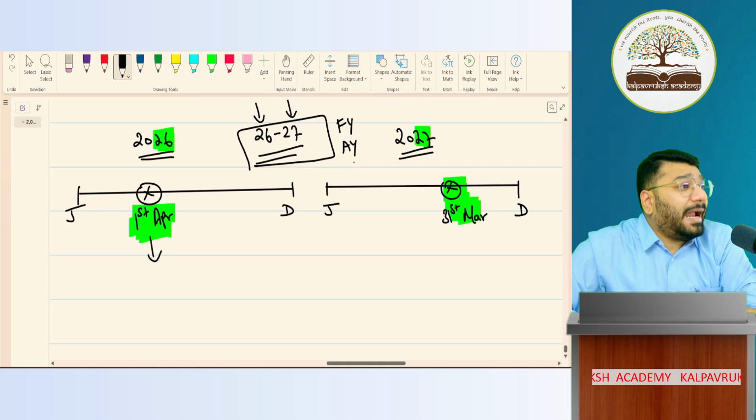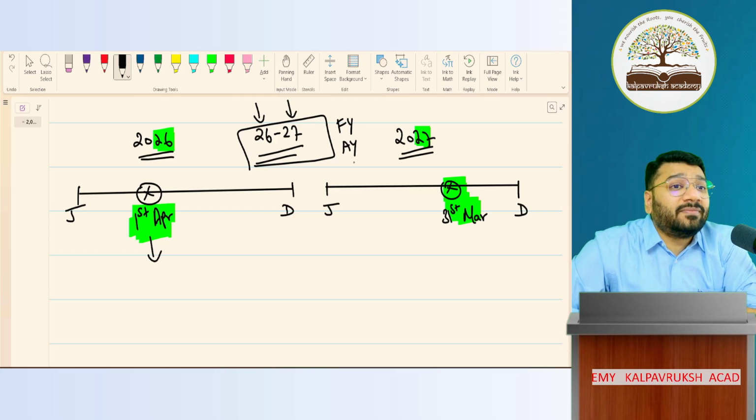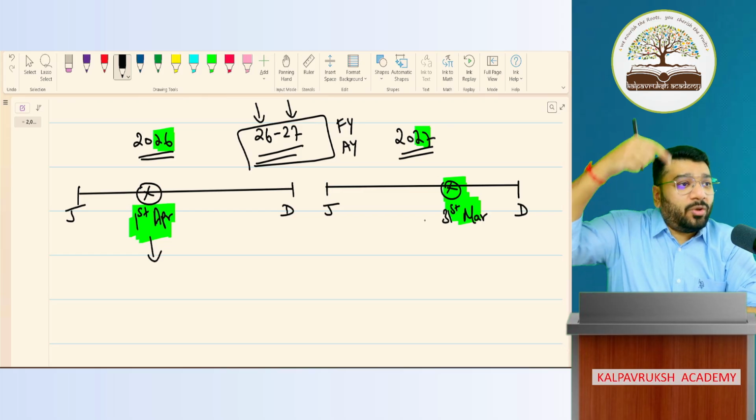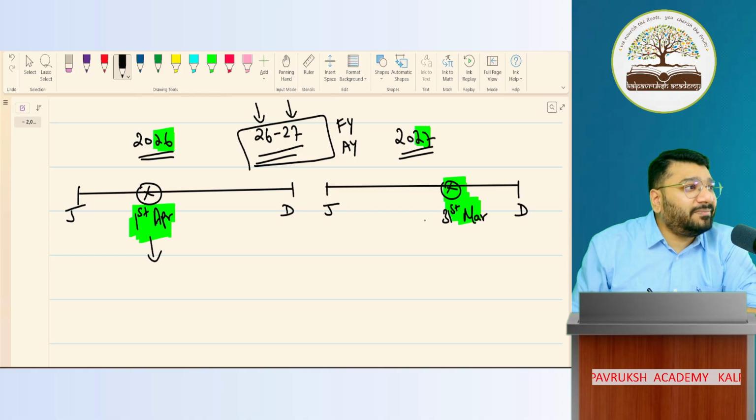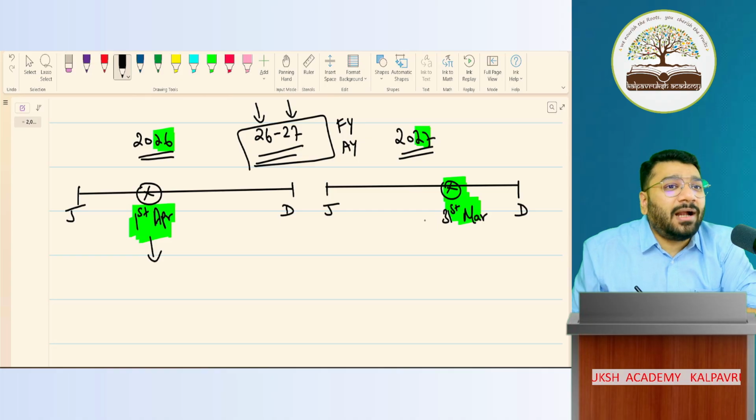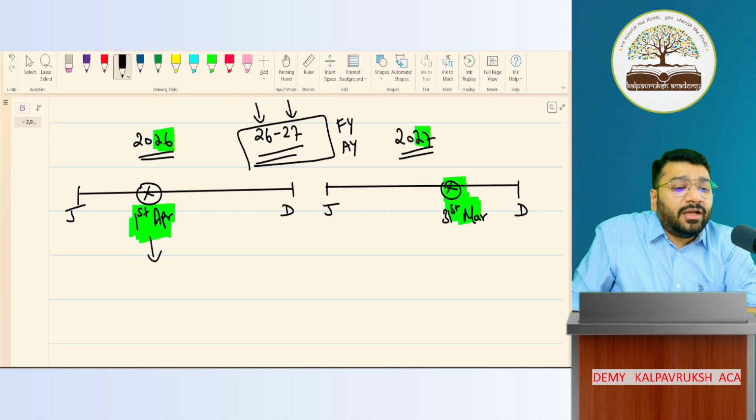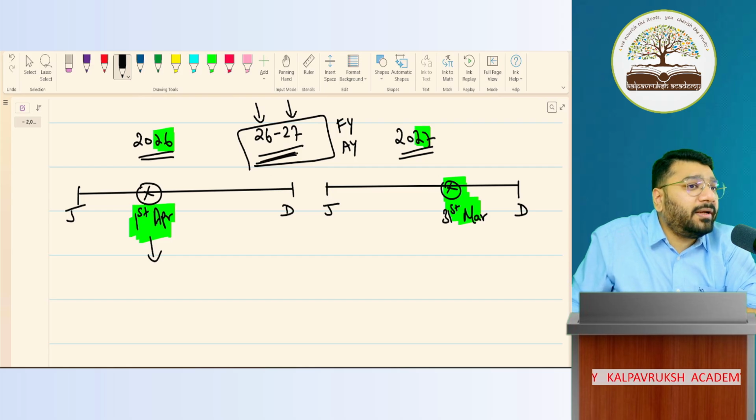Can you please tell me, at present we are into which financial year? 26, 27. Because 1 April 26, the financial year is started. Your academic year is started and it will end by 31st March 27. So we are into which financial year? 26, 27. Got it, not got it?